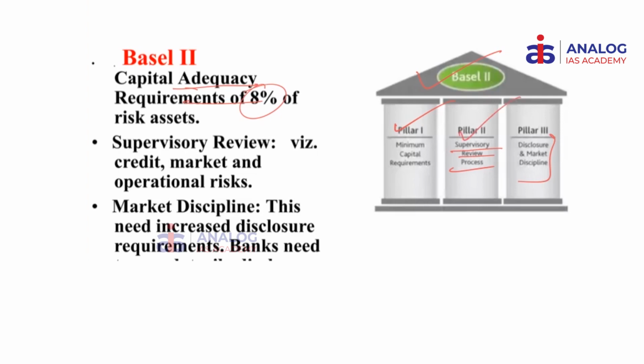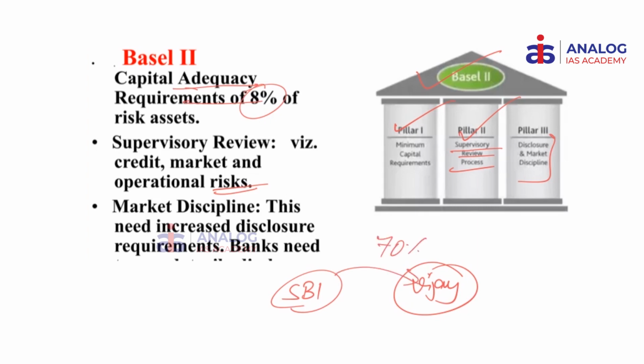Now, what does supervisory review mean? It basically means if a particular bank is exposed to one single lender, which is a risky proposition. Say for example, if SBI has lent to Vijay Mallya, if the investors of the bank are not aware that they lent nearly 70%, I'm just quoting this as an example, they lent 70% of their money to Vijay Mallya, and if Vijay Mallya's business fails, 70% of the loans are going to fail. That is a very risky proposition. Like they say, you should never put all your eggs in a single basket. So in order to ensure that